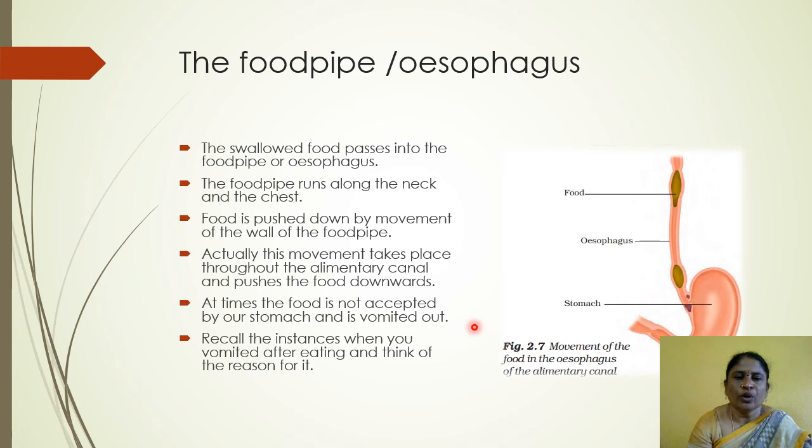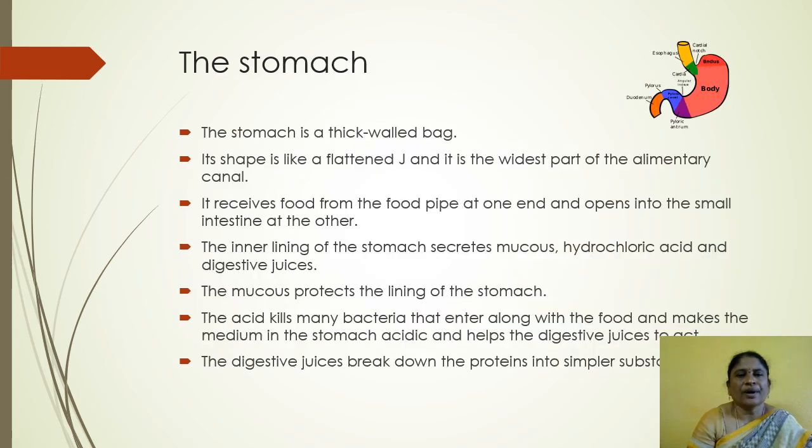Sometimes we eat highly protein food, the food cannot be digested and returns into the esophagus and is expelled through the mouth. This situation is called vomiting. The esophagus pushes the food into the stomach.